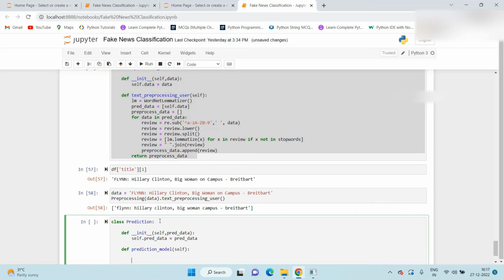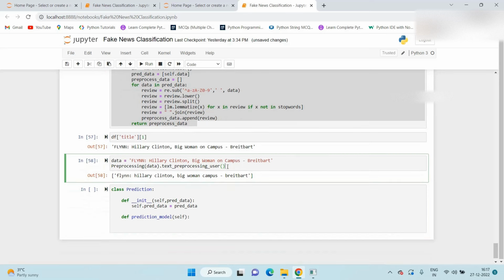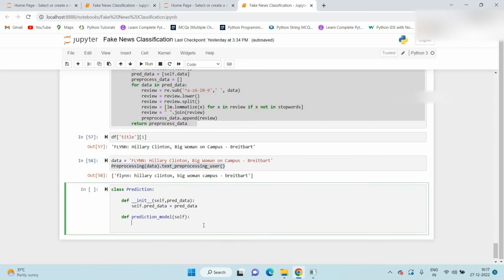First of all we call the same function, text_preprocessing_users, here, and we give it the name preprocess_data. This variable is what we call here. Once we receive the data from the user, first of all we pre-process that data. Here we define prediction_data is equal to self.prediction_data, the same variable we pass here.